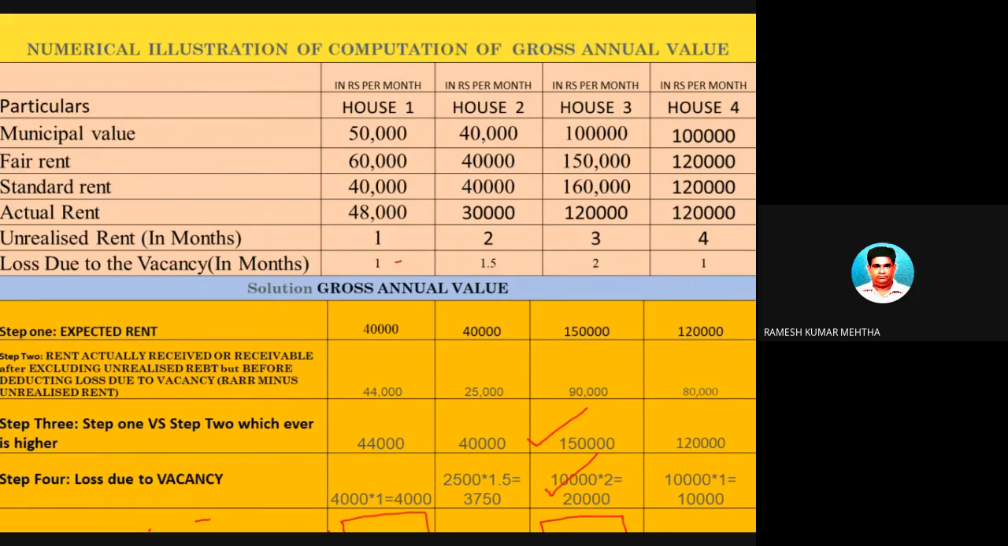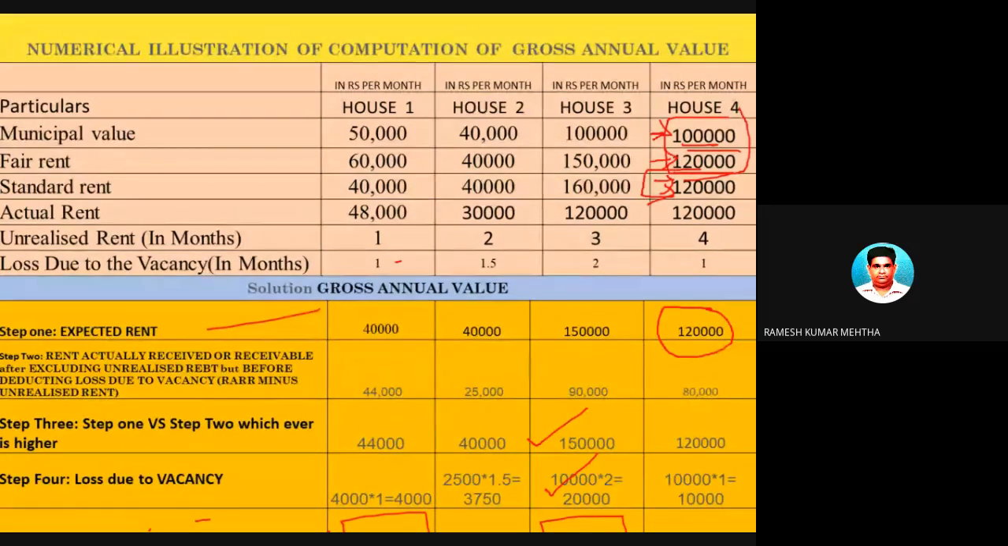Now fourth problem or fourth illustration or fourth example. Okay, fourth example, fair rent. This is the municipal value. This is the fair rent. This is the standard rent. So to find out the first step, you have to compare all these three. So this versus this, whichever is highest, which is 1,20,000. Then compare this 1,20,000 result with 1,20,000, whichever is lowest. So both are same. 1,20,000 is the reasonable expected rent.